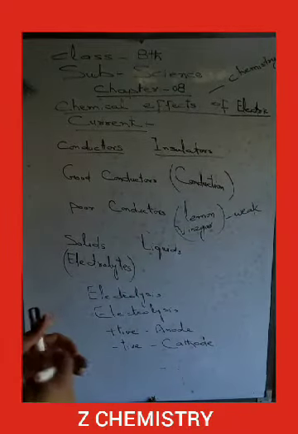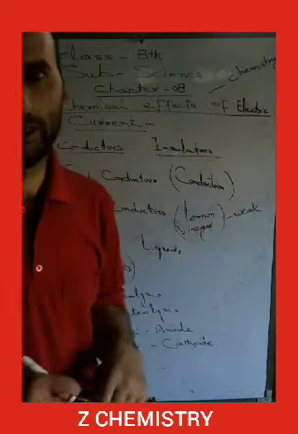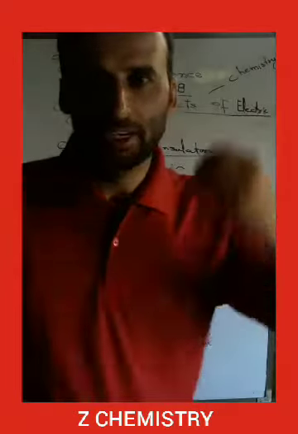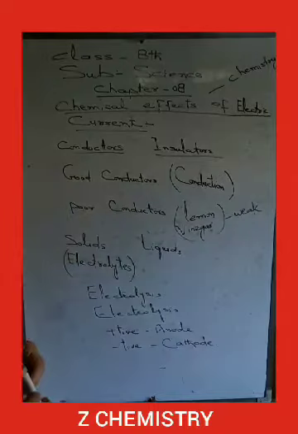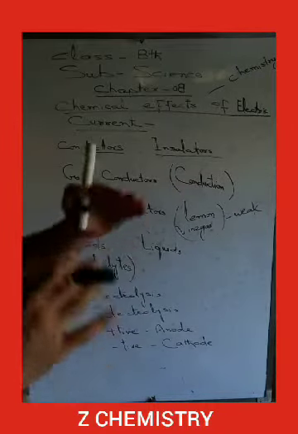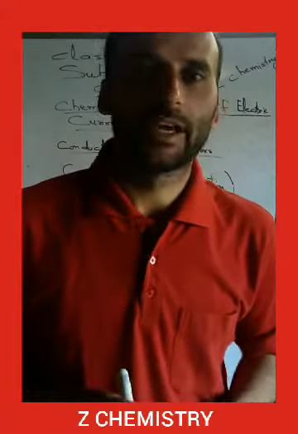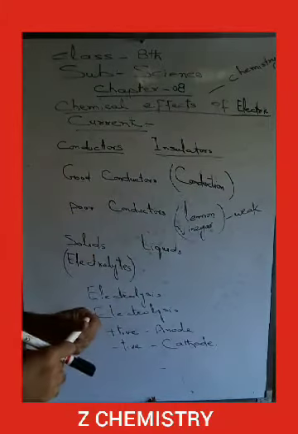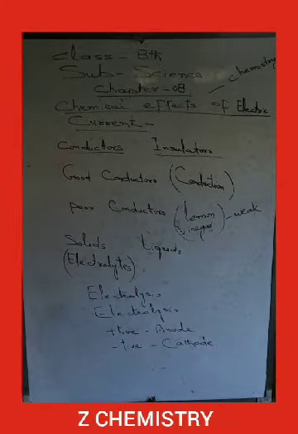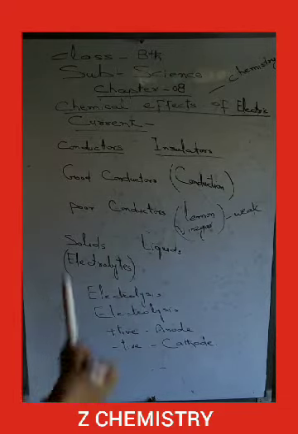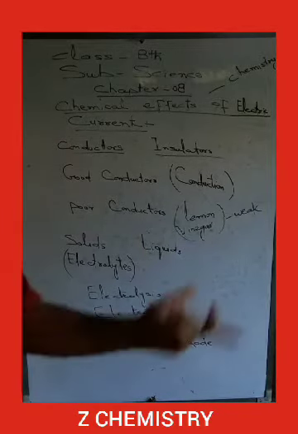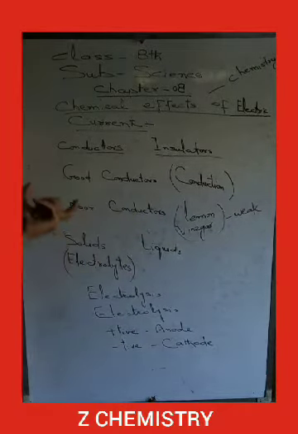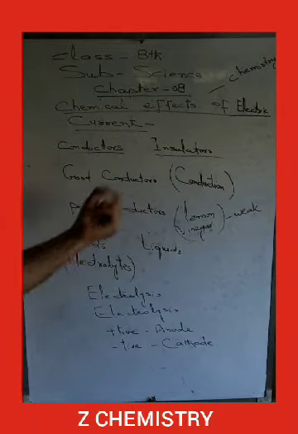But on the extent of the flow of current through these substances, they are classified as good conductors, in which the flow of electric current occurs at a very fast speed. And some substances allow electric current, but the flow is very little, or not of much extent. Such substances are called poor conductors. This process of flow of electric current from one part to another part across any substance is called conduction. Good conductors show more conduction, and poor conductors show less conduction.